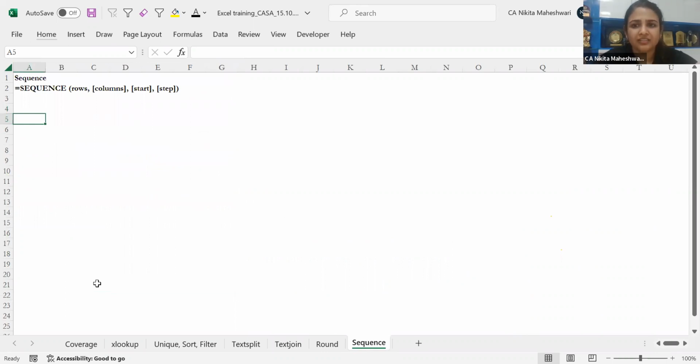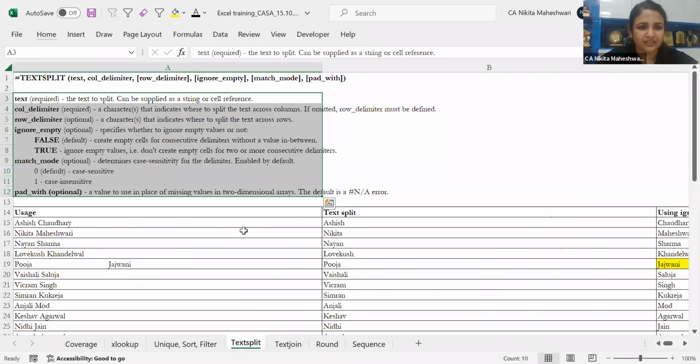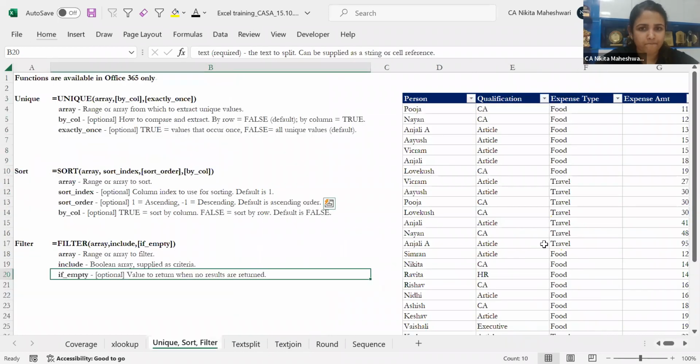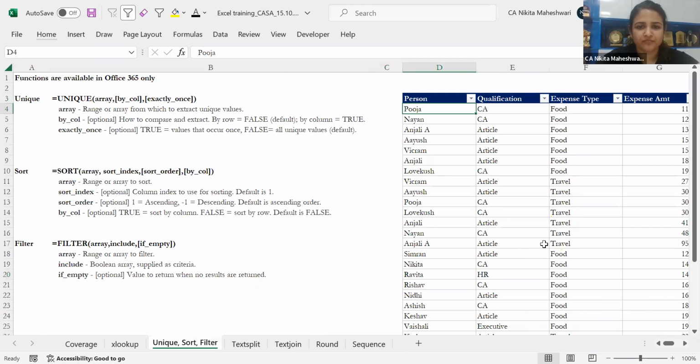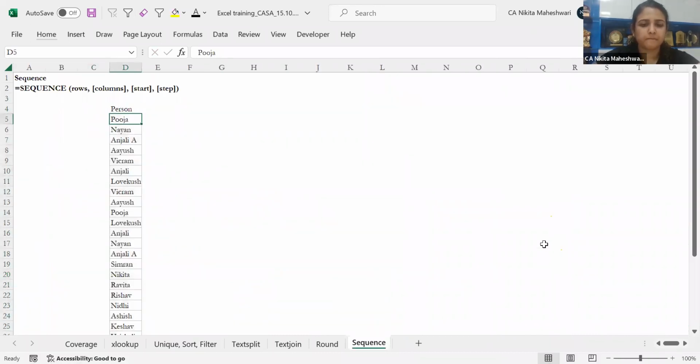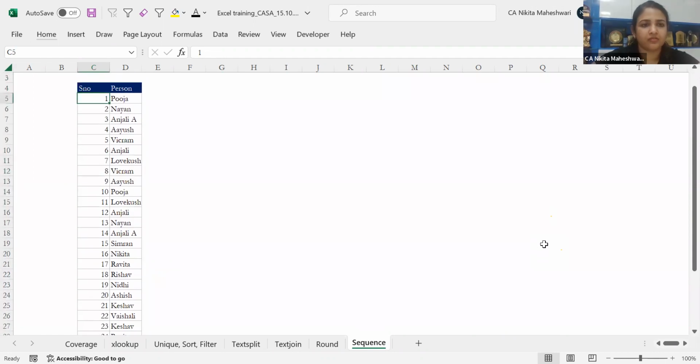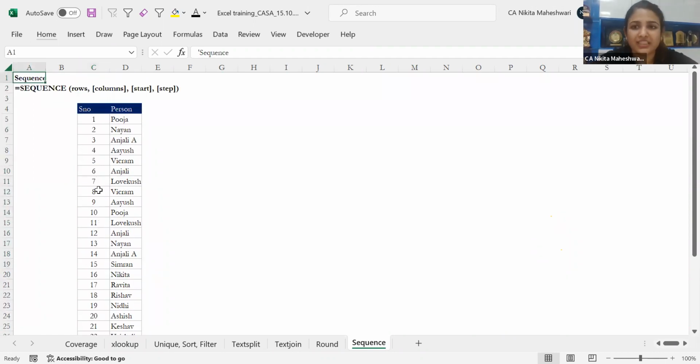So coming to the very last discussion, and then the bonus feature as well, is the sequence function. Now, one of the major problems which we face here is, let me take some sample data. I think everybody is doing this: 1 is equal to this plus 1. Drag it. You get all the serial numbers.